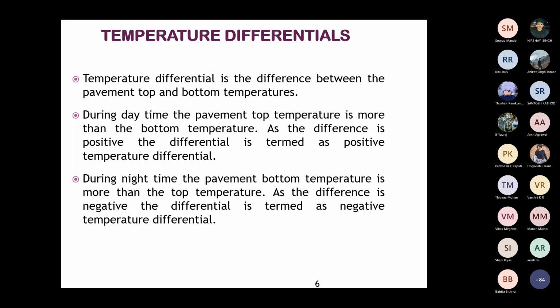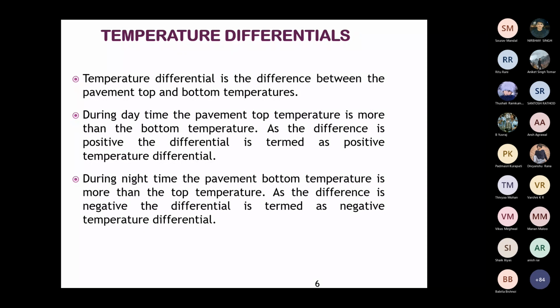So there is a temperature difference between the top and bottom, and this differential depends on the ambient temperature, the thickness of the pavement, and the region where it is located. During daytime, the pavement top temperature is more than the bottom temperature. As the difference is positive, the differential is termed positive temperature differential.